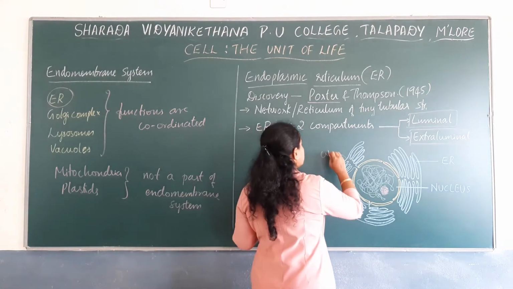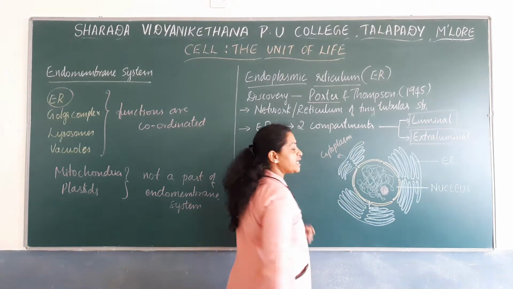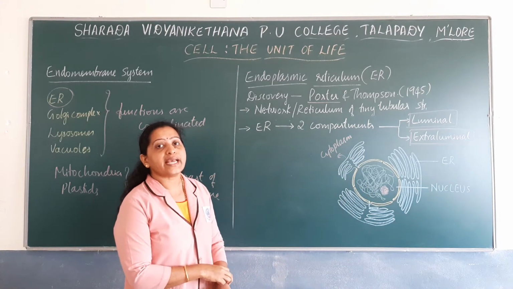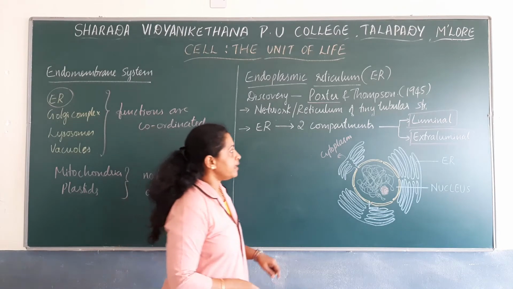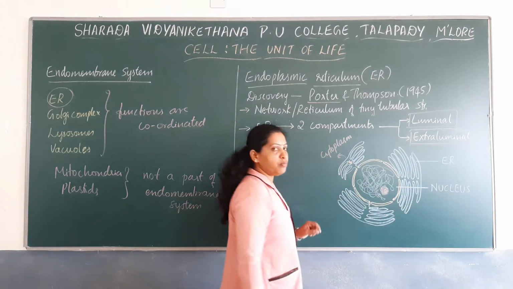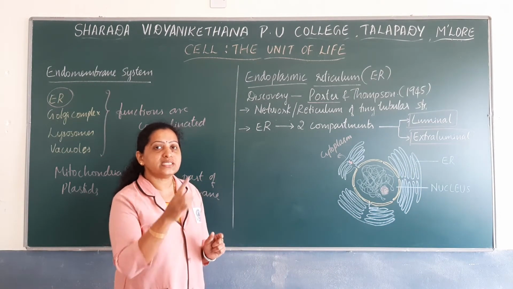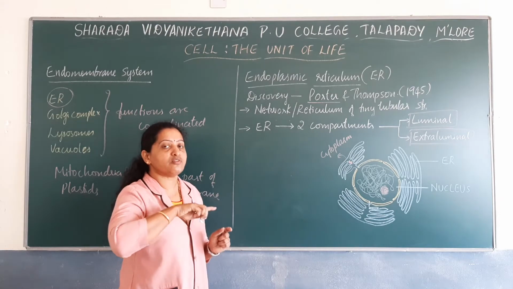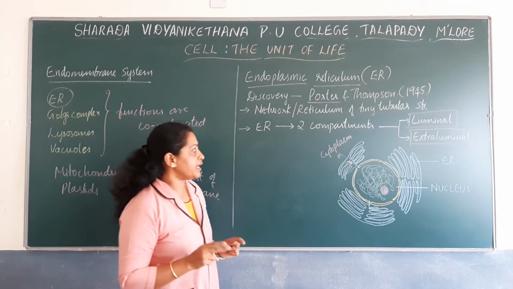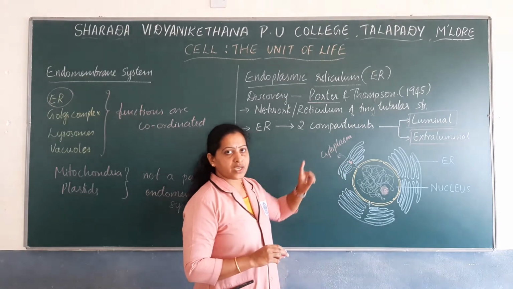There is cytoplasm. So cytoplasm represents the extraluminal compartment and luminal compartment is found inside the endoplasmic reticulum. So endoplasmic reticulum divides the intracellular space of a cell into two compartments, luminal compartment and extraluminal compartment.